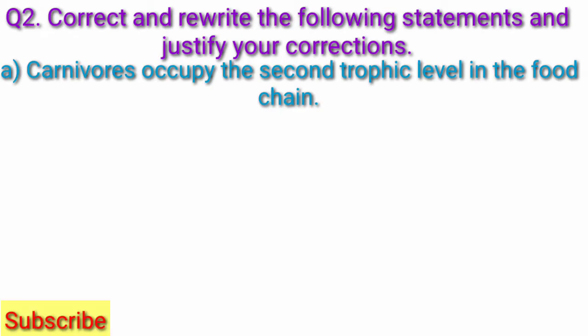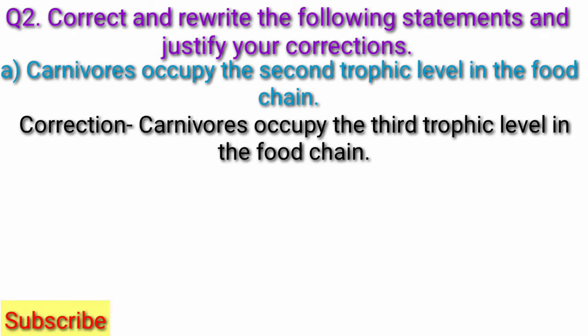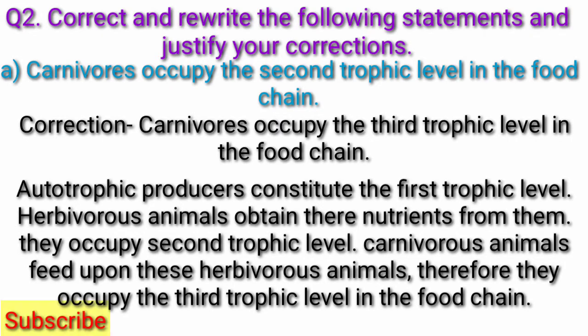A. Carnivores occupy the second trophic level in the food chain. Correction. Carnivores occupy the third trophic level. Autotrophic producers constitute the first trophic level. Herbivorous animals obtain their nutrients from them. They occupy the second trophic level. Carnivorous animals feed upon these herbivorous animals. Therefore, they occupy the third trophic level in the food chain.